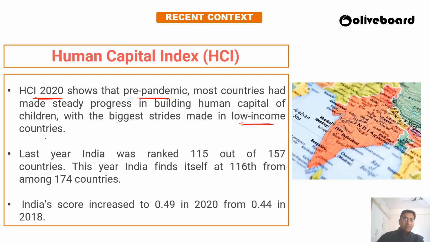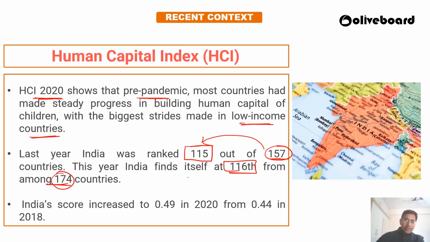Whenever the last report came, India was ranked 115th out of 157 countries. And this year, India was ranked 116th out of 174 countries. So we can say there is a general improvement, because last time the countries were fewer and India had 115 rank. This year the countries are more and India's ranking has just gone down by one point.